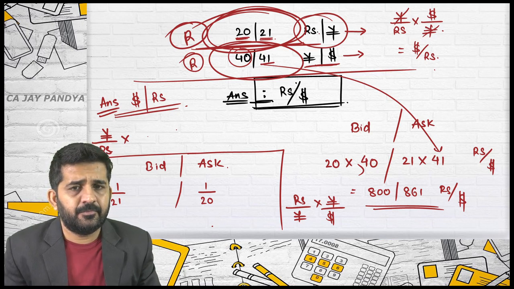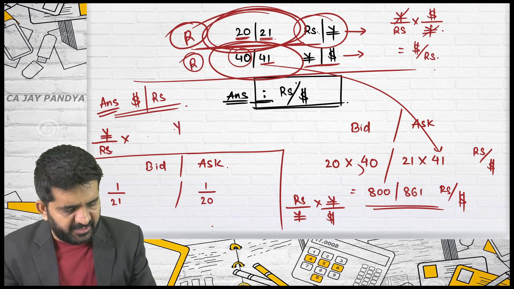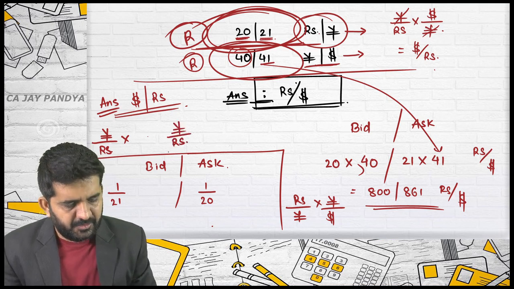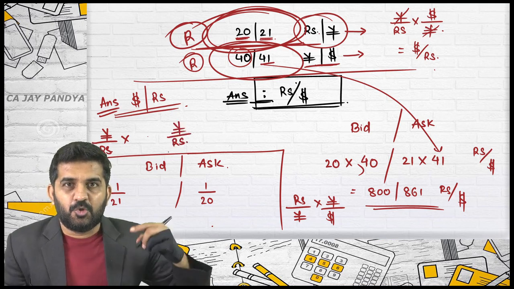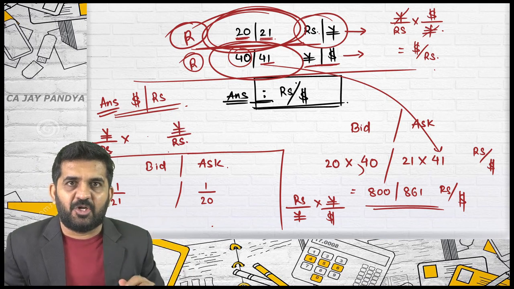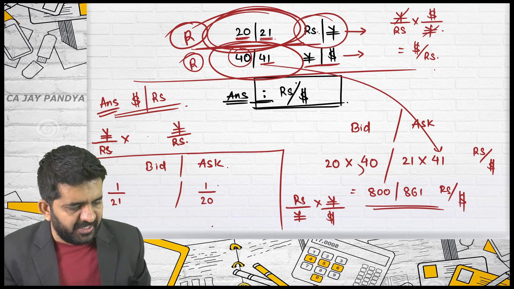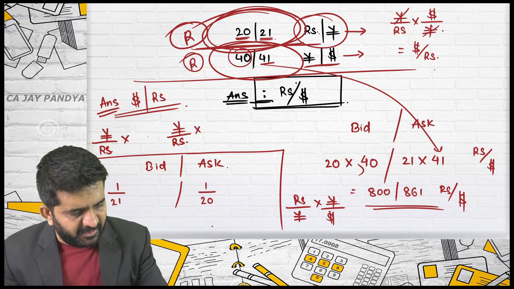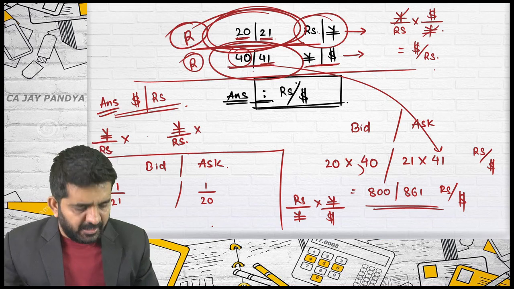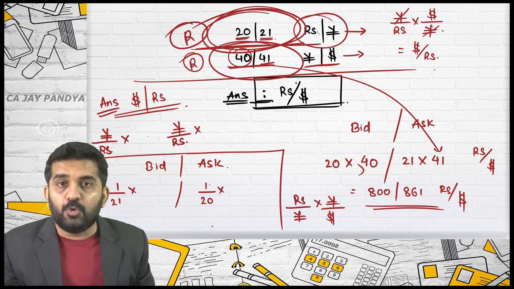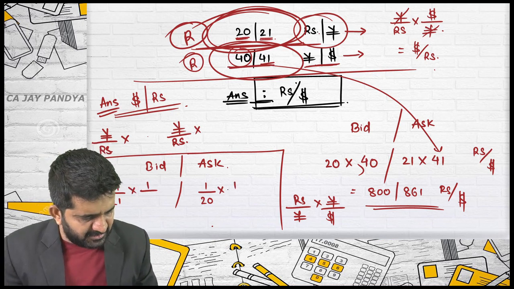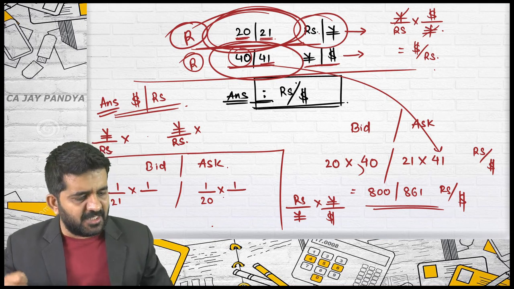It is yen per rupees. It was the rupees per yen rate, which I have converted into the indirect quote, that is, I have reciprocated it. So it will be yen per rupees. And always I need to reciprocate this. If I need to reciprocate, always write down this: bid will become ask, ask will become bid.